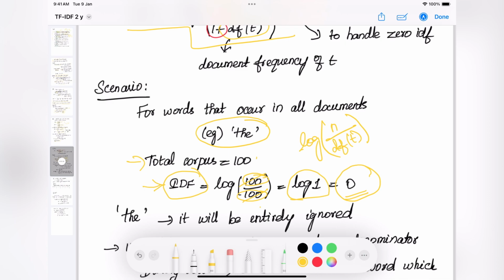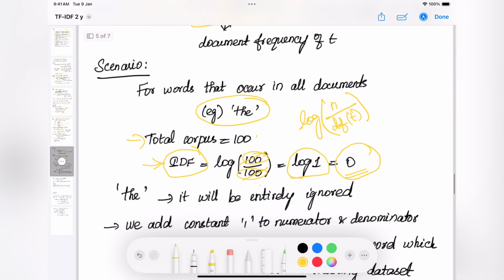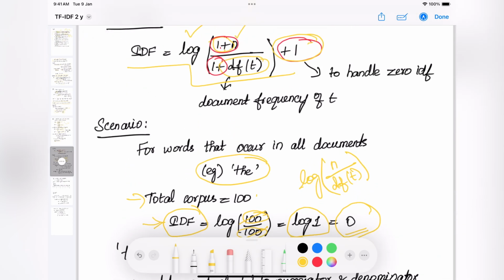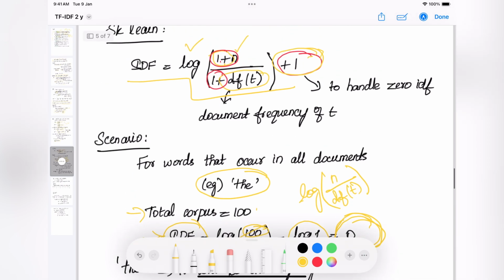To handle that, we have added a 1 at the end. By adding a 1, we will not end up with a 0 IDF. Wherever we would end up with 0 IDF, it is handled since we have added a 1 to the value of the IDF.